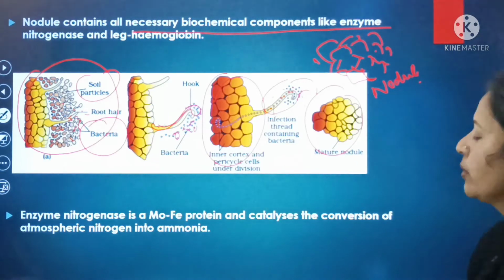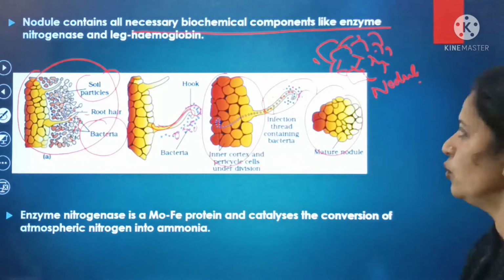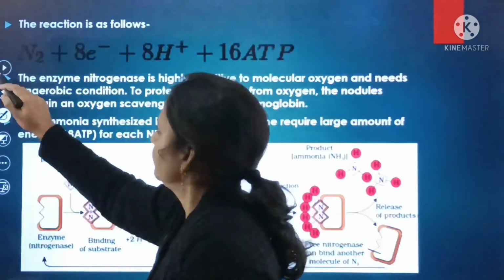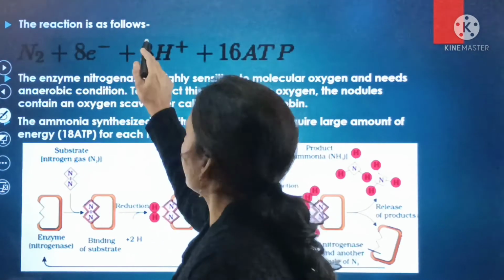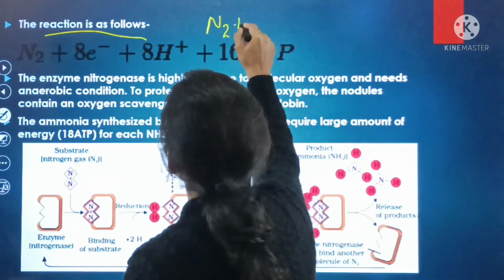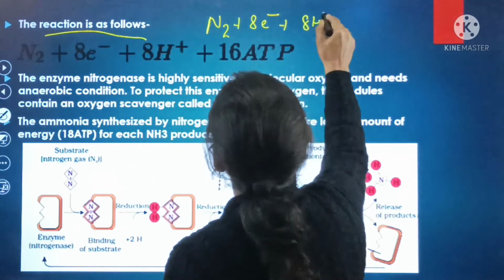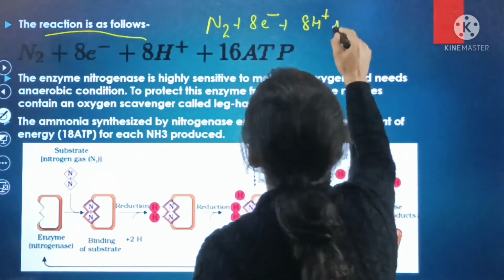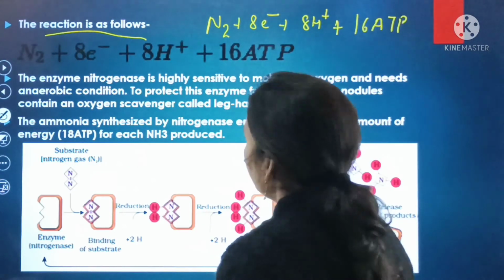तो बेटे हम नोट कर सकते हैं आपकी जो एंजाइम नाइट्रोजनेज है is a molybdenum iron protein and it catalyzes the conversion of the atmospheric nitrogen into the ammonia. Next is the reaction is as follows. Reaction जो है वो क्या होगी? This is nitrogen plus 8 electrons plus 8 molecules of H positive plus 16 molecules of ATP, that is adenosine